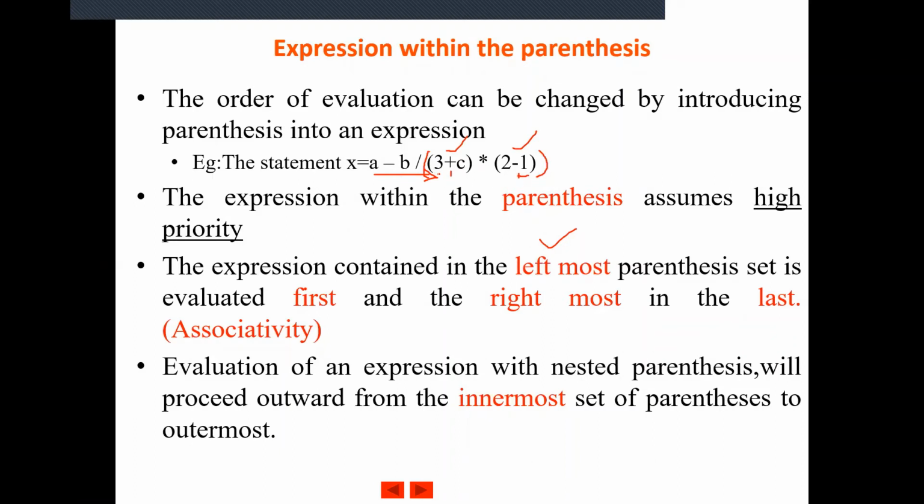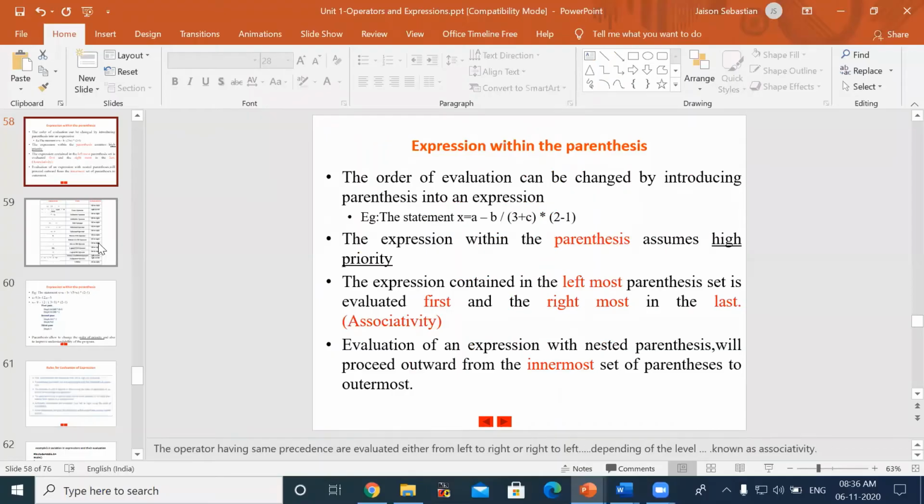First we will evaluate the innermost, following left to right associativity. So first we solve the left and then the right, and then finally we evaluate the whole parenthesis within the outer, after substituting the values of 3 plus c and 2 minus 1.